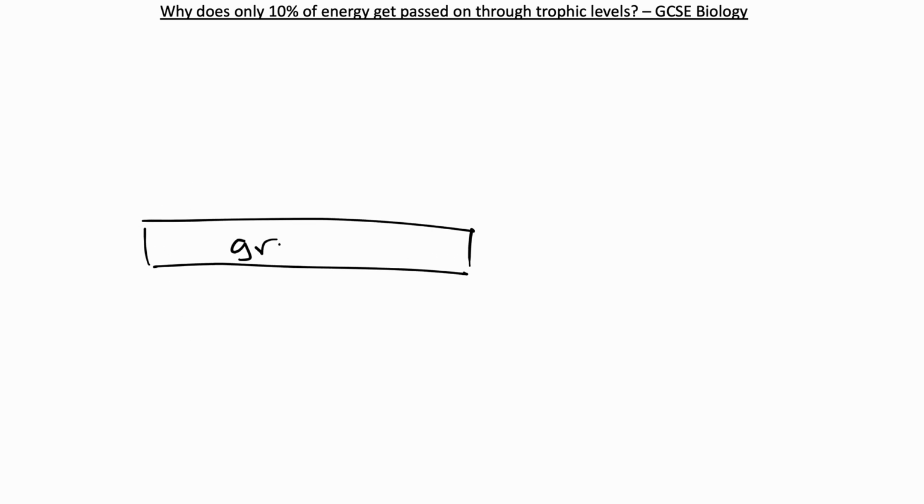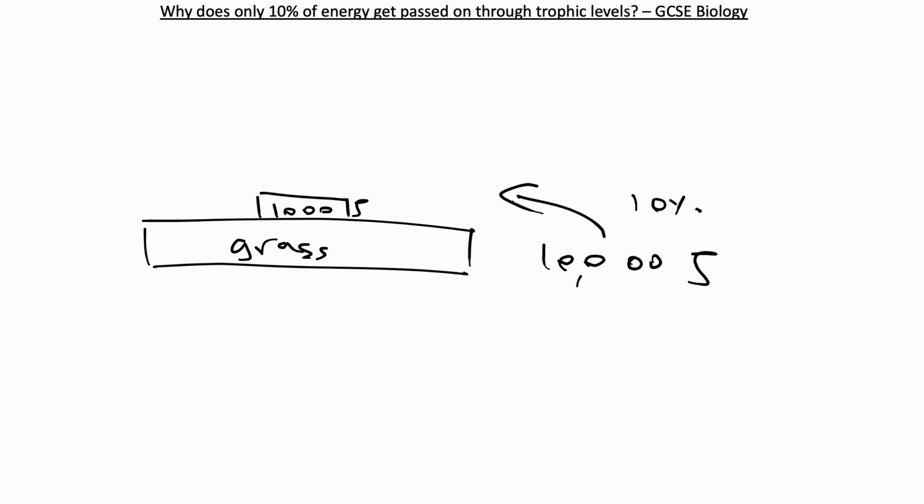Only 10% of the energy in one trophic level is passed on to the next one above it. For example, if we have at the bottom of our trophic level some grass that has approximately 10,000 joules of energy, then the trophic level above it will only get around 1,000 joules. So approximately 10% of the energy gets transferred to the level above it. So it's like a 90% loss. And then the trophic level above it will only get 100 joules. And it's another 10% loss from there.